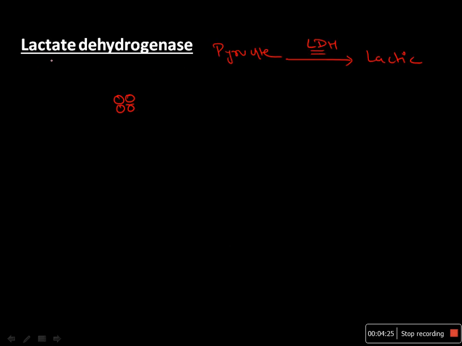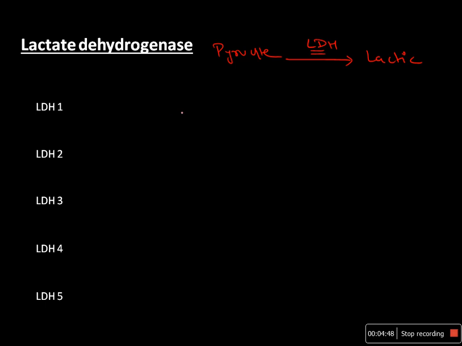Now we'll describe the classic example, the enzyme lactate dehydrogenase. It mainly catalyzes the conversion of pyruvate into lactate, and there are 5 different types of lactate dehydrogenase isoenzymes found. They are LDH1, 2, 3, 4 and 5.